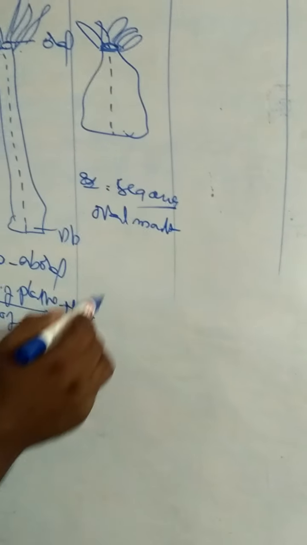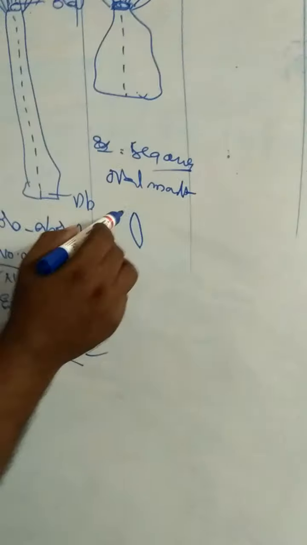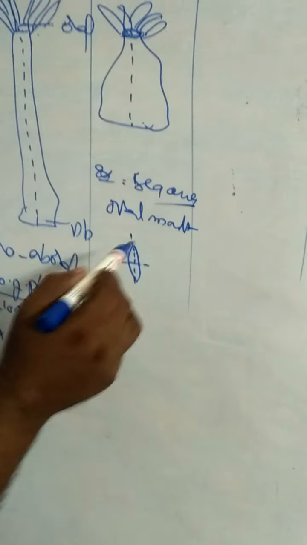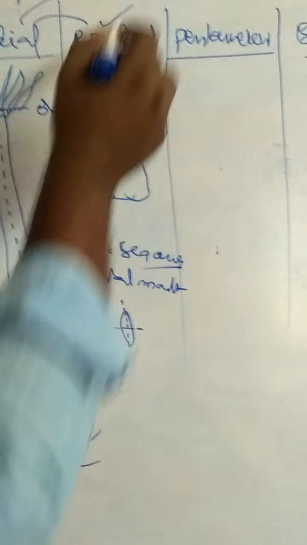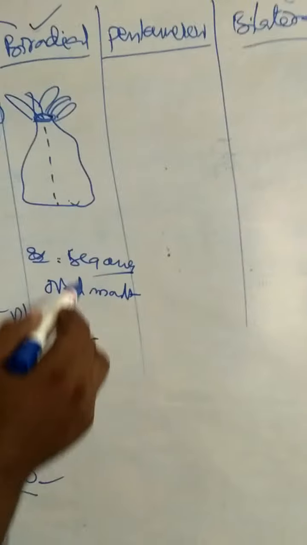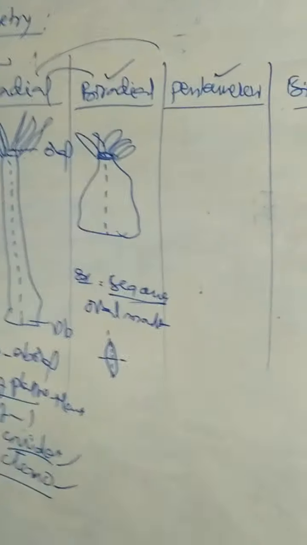Through this oval shaped mouth, we cut through two axes: one is the oro-aboral long axis, the other is the oro-aboral short axis. So it has two radial symmetries, hence the name biradial symmetry. Example, sea anemones.